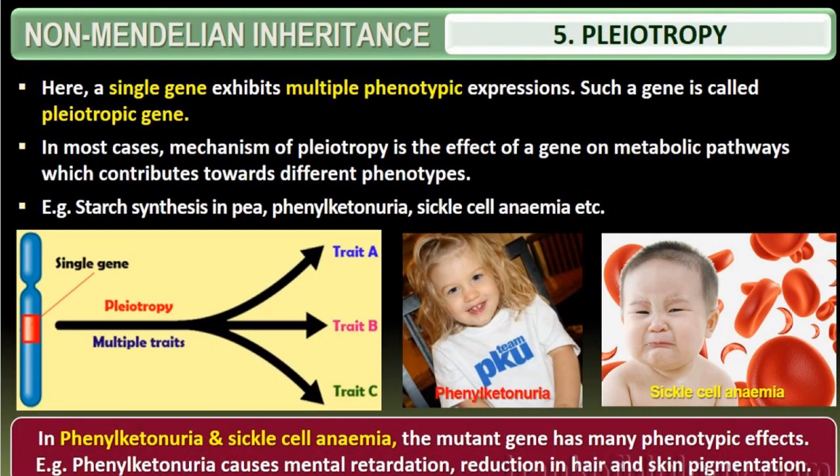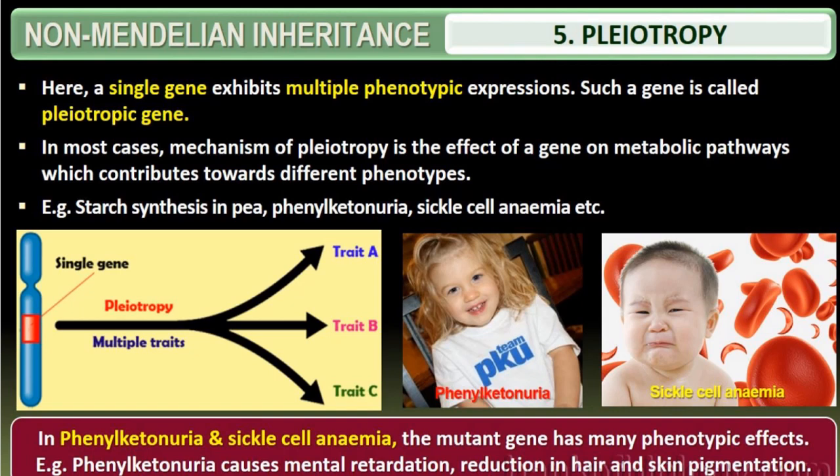Coming to pleiotropy. In polygenic inheritance I expressed that the additive manner of many genes expresses one character or one trait. Here it is reversed. Here a single gene expresses many traits. What does pleiotropy mean? It is a condition in which one gene influences many characteristics. There, many genes influenced one character.